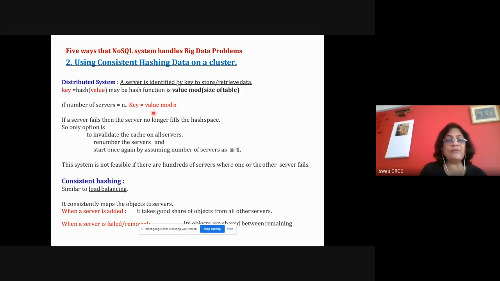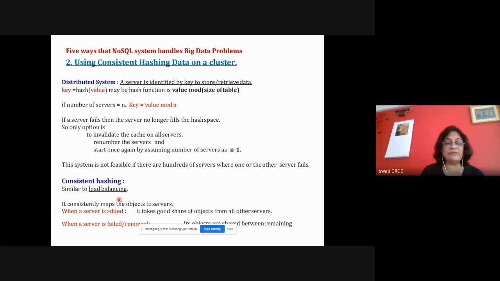Okay, this kind of architecture is there for normal distributed systems, where you have 3 servers, and suppose you want to store the value, you will get the key between 1 to 3 by applying some hash function, and then you store the value on that particular server. But if the server fails, you will have n minus 1 servers. So what you have to do, you have to invalidate the cache, renumber the servers, and reallocate. So it is not working. So what they do in case of NoSQL, they do load balancing properly, and they use consistent hashing with the help of some technique.